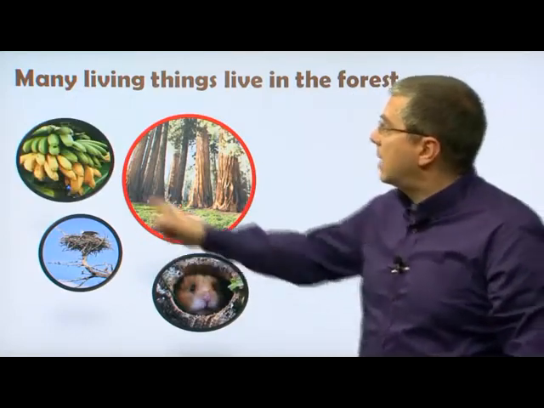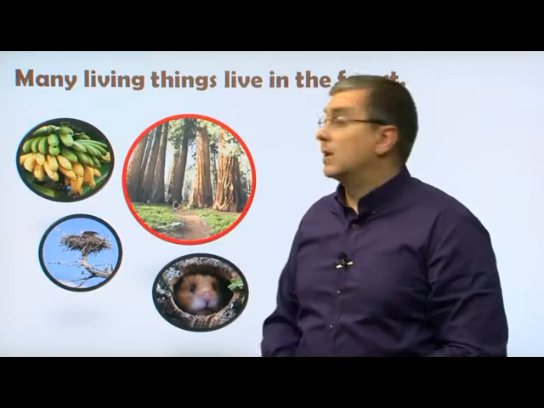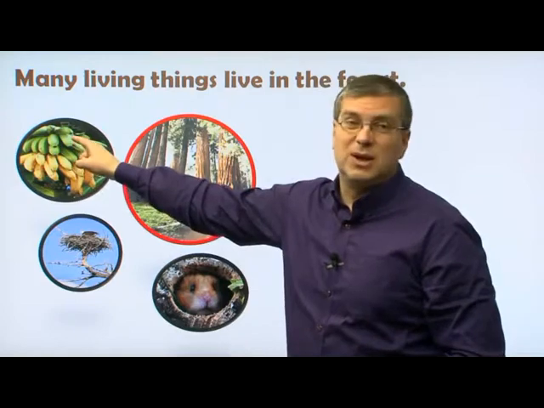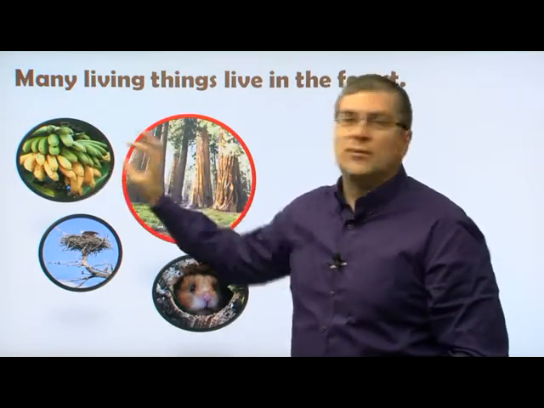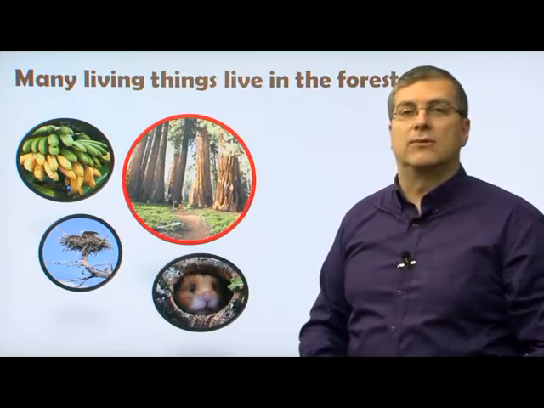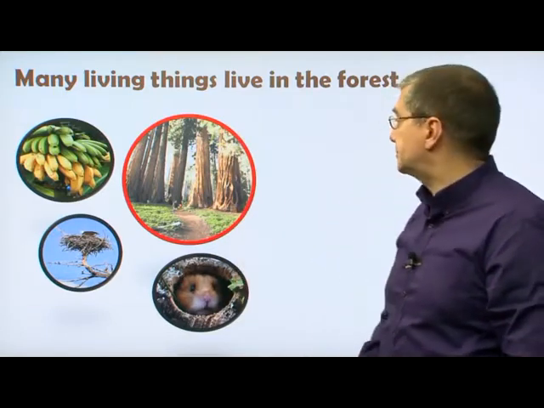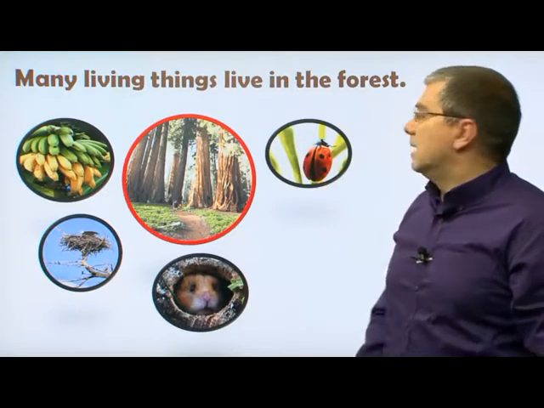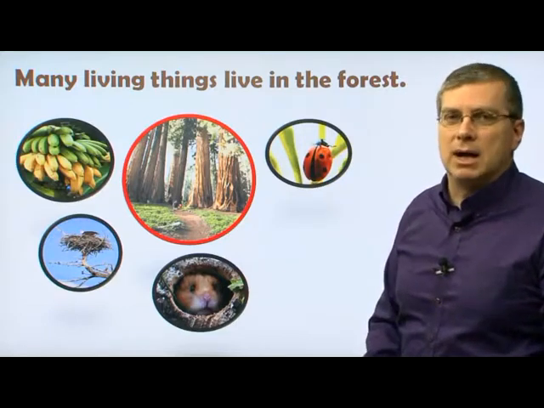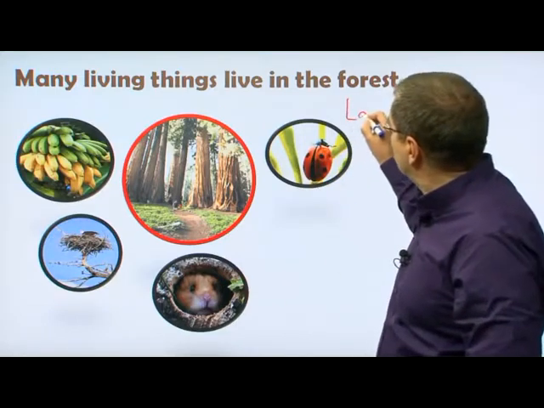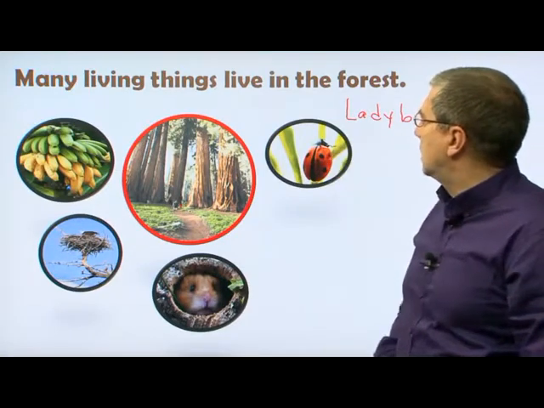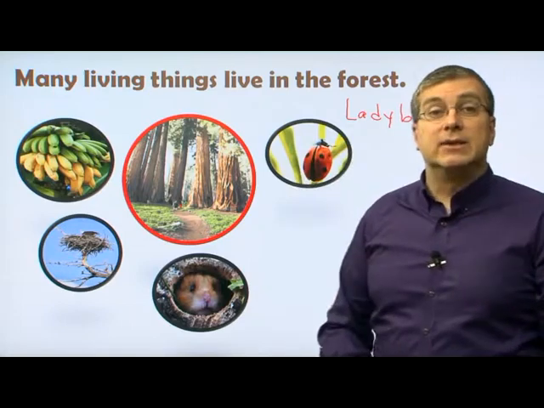What else? Of course, trees give fruit, right? We have some bananas. Are you hungry? These bananas are ready to eat. The green ones, not ready, right? But a lot of different types of fruits grow in the forest and live in the forest. They're part of the trees, really. What else? We have a very beautiful insect. Do you know this insect's name? That's right, it's a ladybug. Very beautiful insect. Many insects live in the forest.